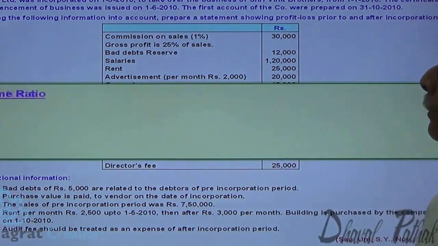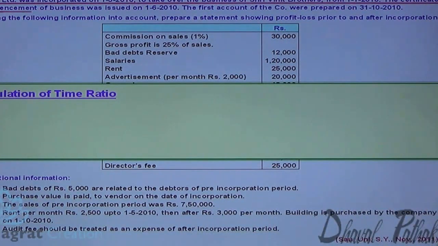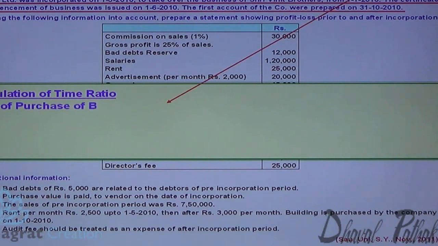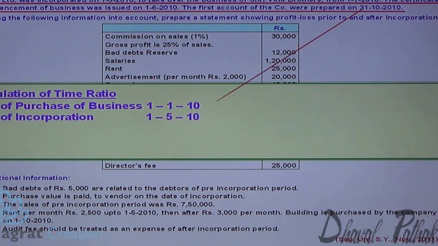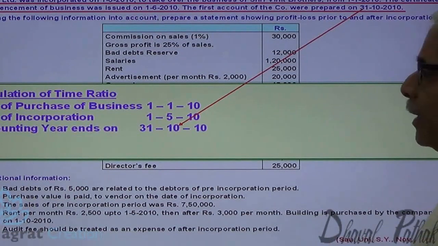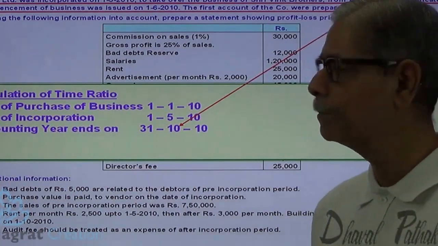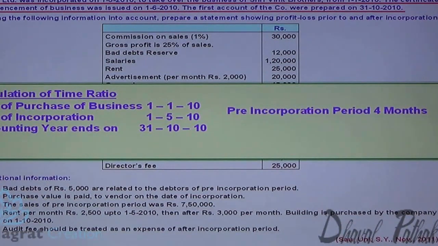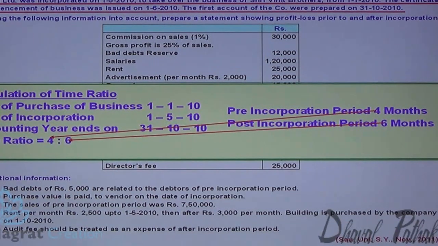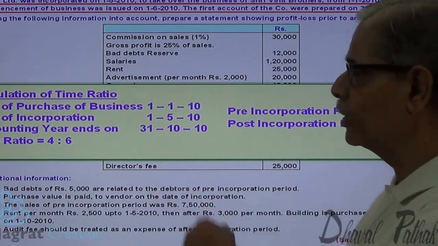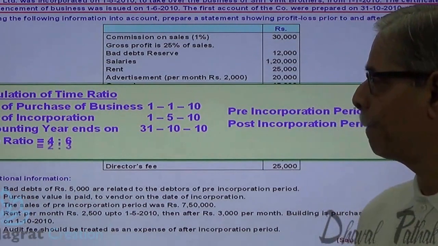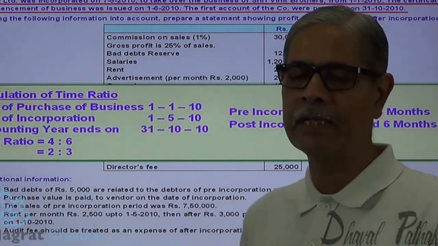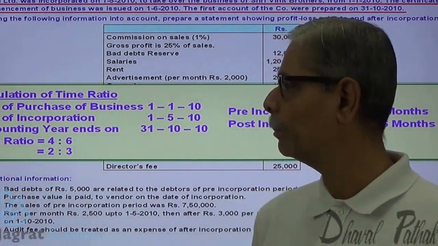First I will calculate the time ratio. The date on which the business is purchased, this is the date of incorporation, and this is the date on which the accounting period ends. Pre-incorporation period is 4 months and post-incorporation period is 6 months. 4:6 is the time ratio, so the time ratio is 2:3. This is the time ratio that I worked out by preparing note number 1.